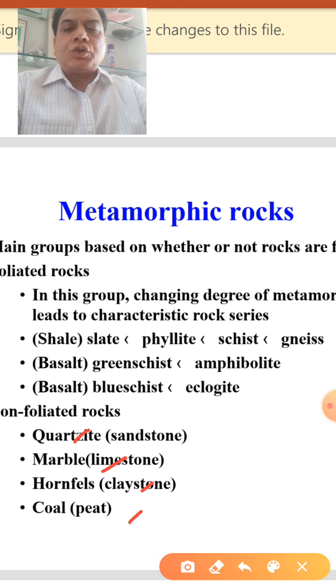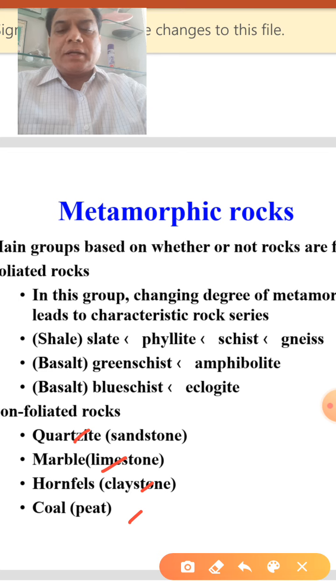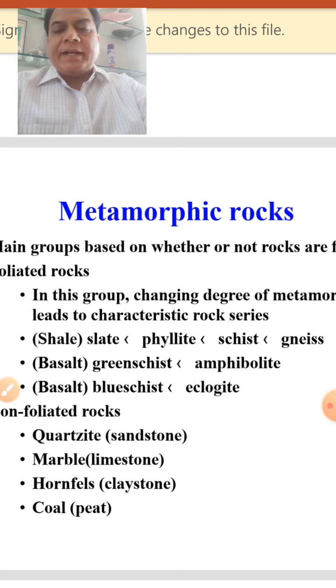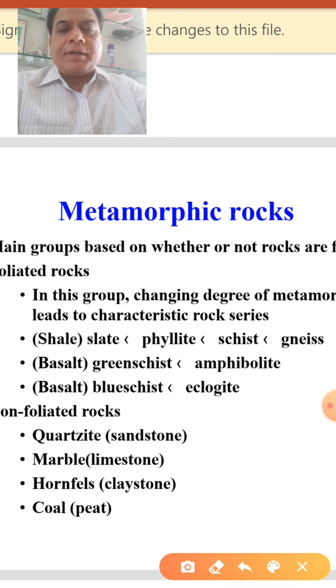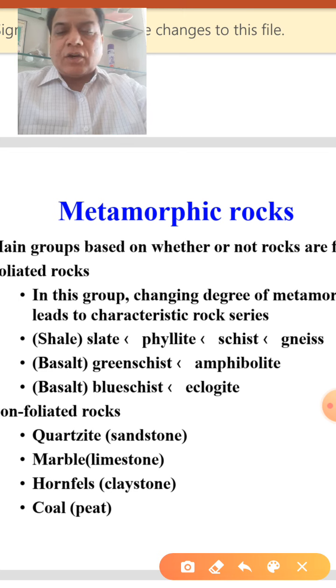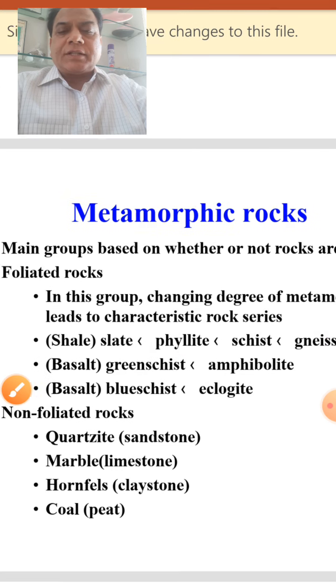Whereas rocks which show elongation or parallelism of the mineral grains due to metamorphism are called foliated rocks. Among the foliated rocks, the common ones, starting from shale, the rock changes to slate, phyllite, schist, gneiss. Then blueschist rocks, amphibolites, such rocks which have foliation.